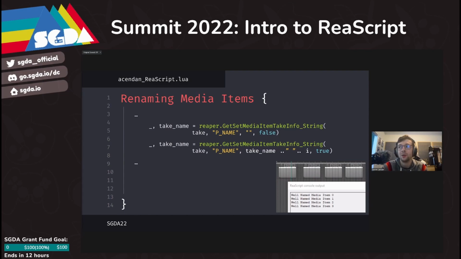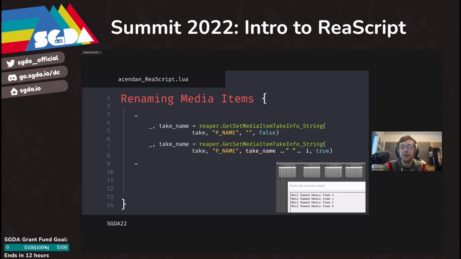The dot dot in Lua is a simple way of writing a string concatenation, and by concatenating our take name with an empty space and then our current item index in the for loop, we can then set the final parameter to true to set the new item name.